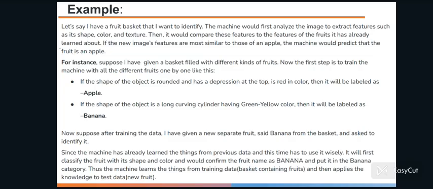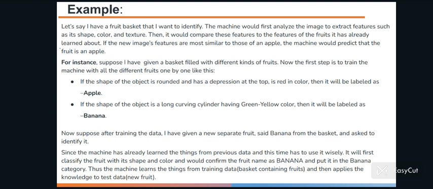Example. Let's say I have a fruit basket that I want to identify. The machine would first analyze the image to extract features such as its shape, color, and texture. Then it would compare these features to the features of the fruits it has already learned about. If the new image features are the most similar to those of an apple, the machine would predict that the fruit is an apple.